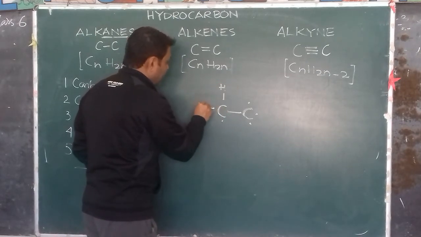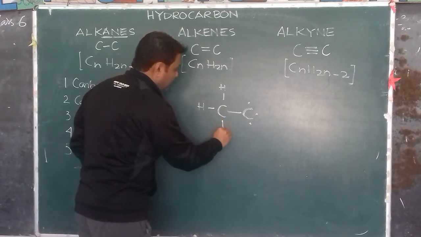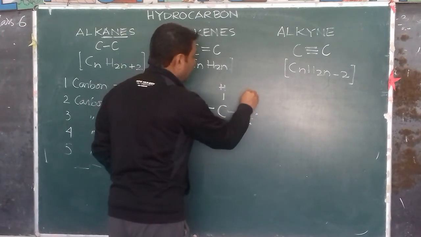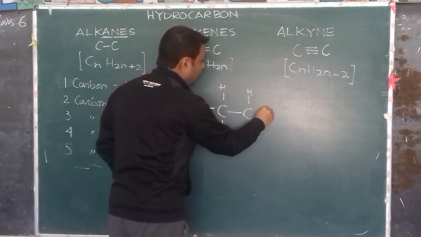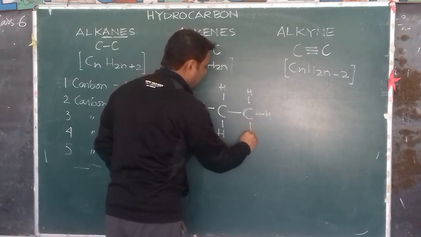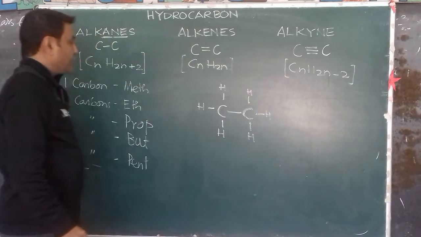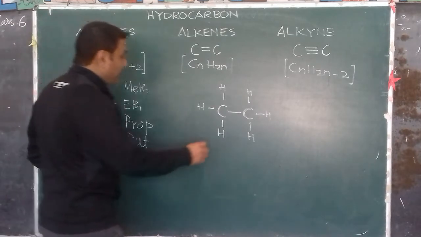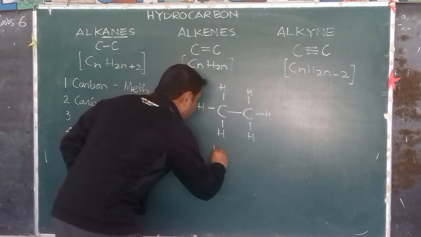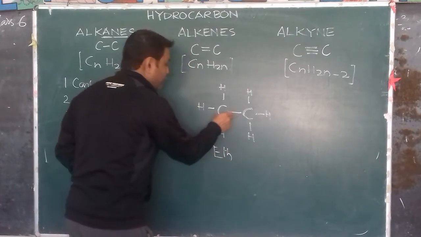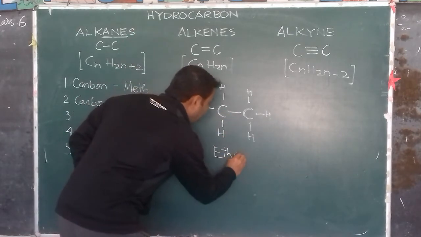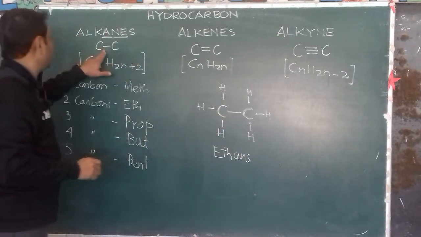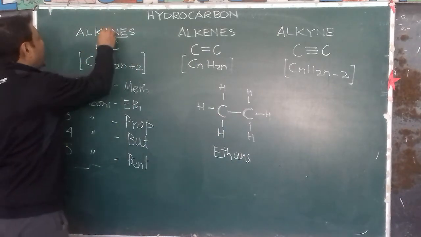Hydrogen, hydrogen, hydrogen. One hydrogen here, another hydrogen here, and another hydrogen here. So the formula will be C2H6. The chemical formula of ethane is C2H6. This is eth because it has two carbon atoms. Ane, because it is an alkane. So A-N-E.